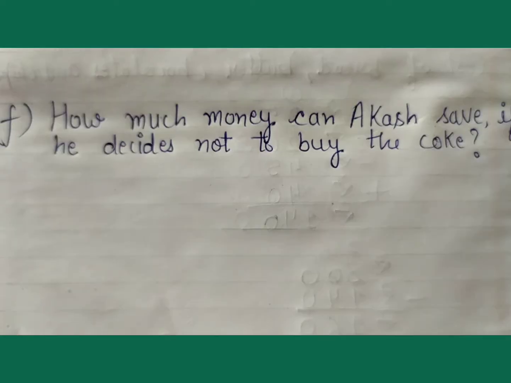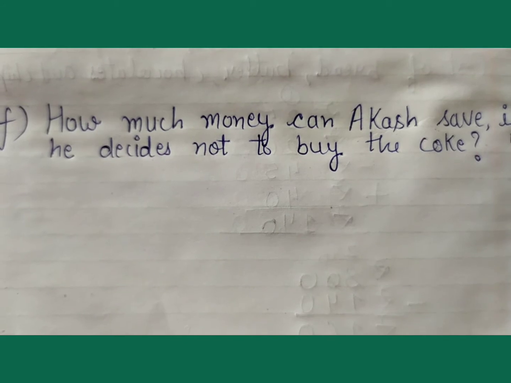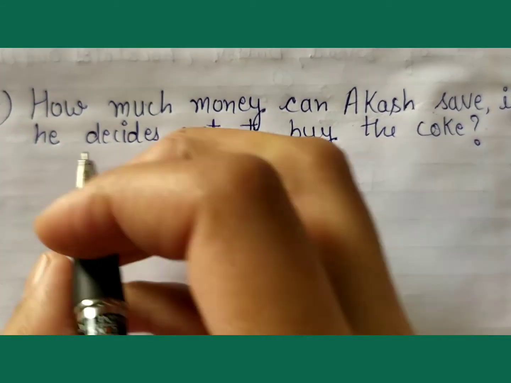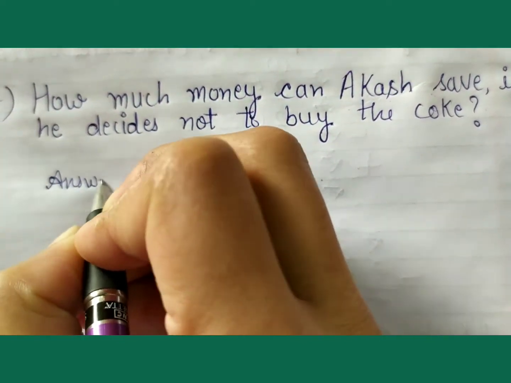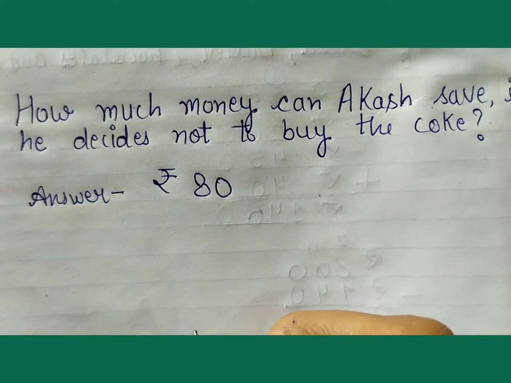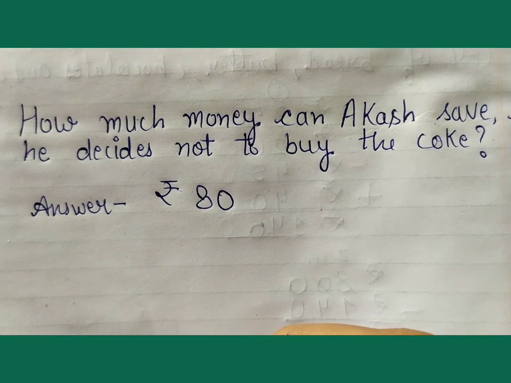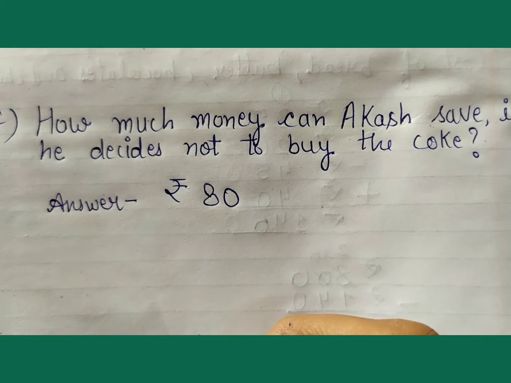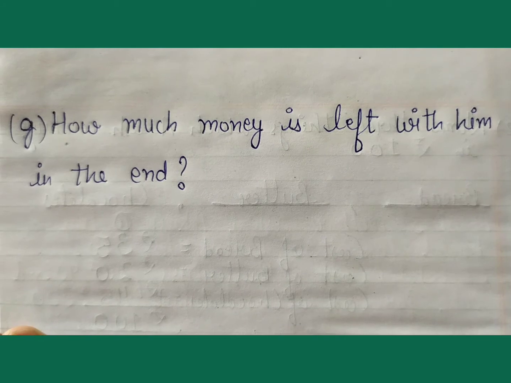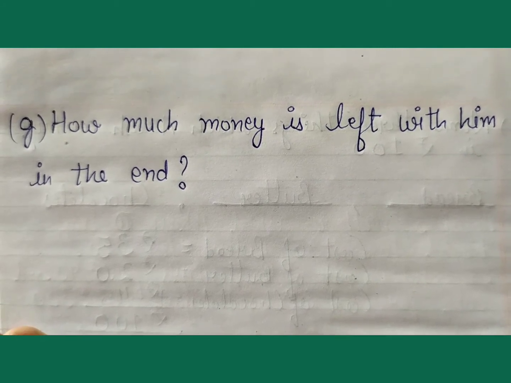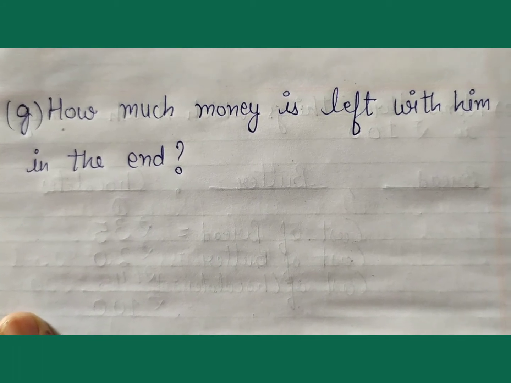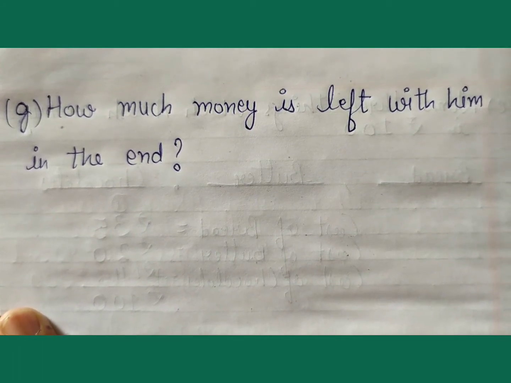Okay. Next question is, how much money can Akash save if he decides not to buy the coke? Your answer is rupees 80. Because cost of the coke is rupees 80. So Akash saves the money, rupees 80. Last question is, how much money is left with him in the end? Firstly, find out the cost of the bread, butter, chocolate, chips and coke. Okay.